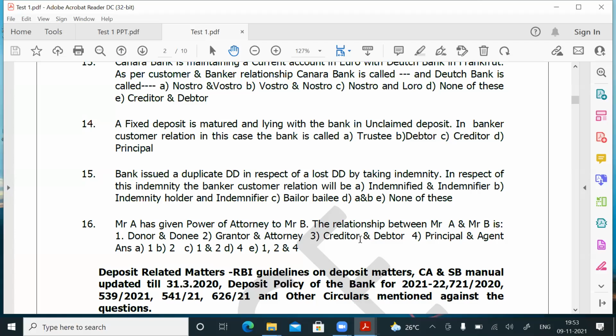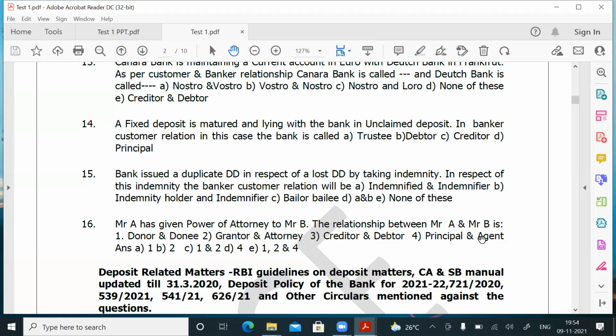You need not only call them principal and agent, you can call them by different names also. You can call them donor and donee. In the case of power of attorney, donor and donee also you can call. And you can also call them grantor and attorney.